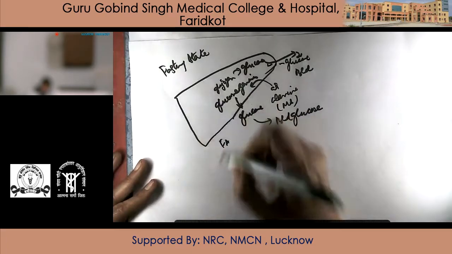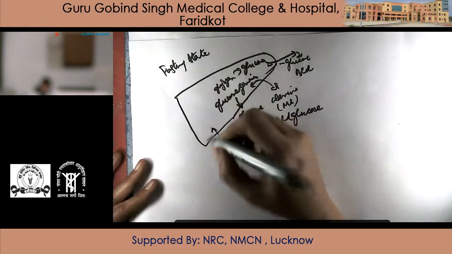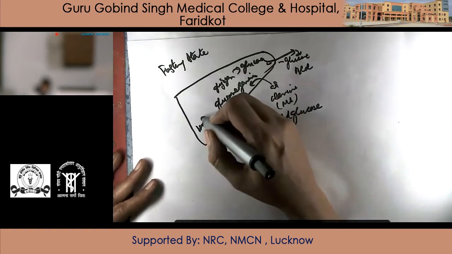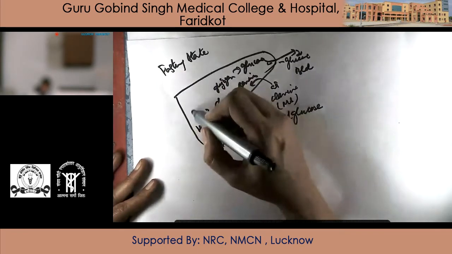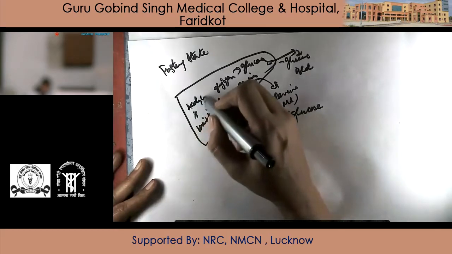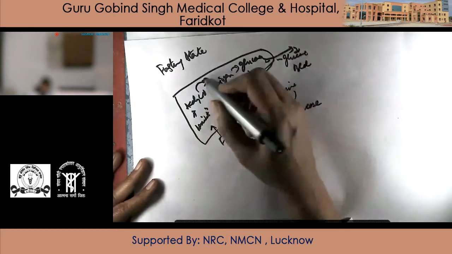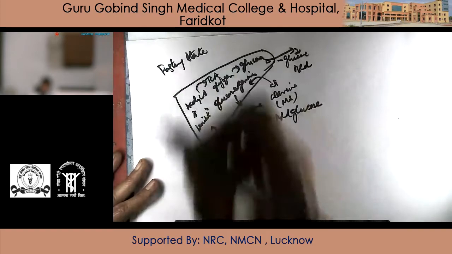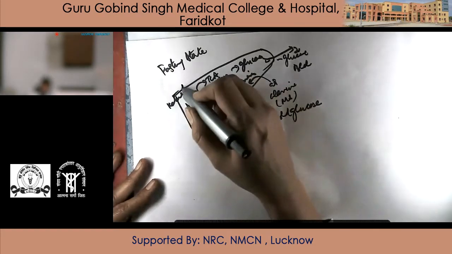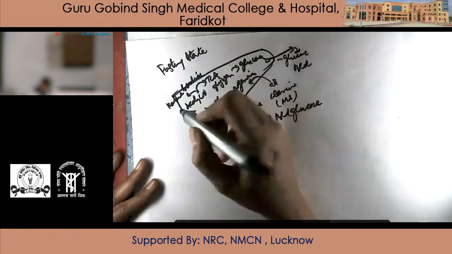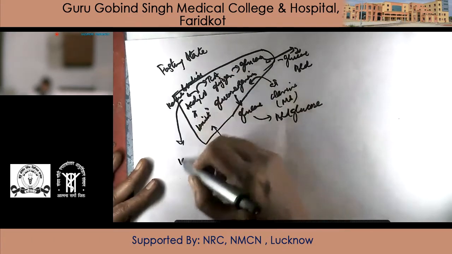Fatty acid intake will be there. Beta oxidation will be there for energy production. Beta oxidation gives acetyl coenzyme A. This acetyl coenzyme A will go to the TCA cycle. If in excess, this will lead to the formation of ketone bodies. These ketone bodies will come out into the blood.